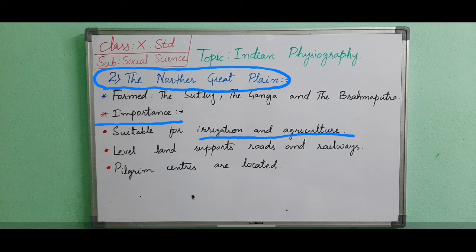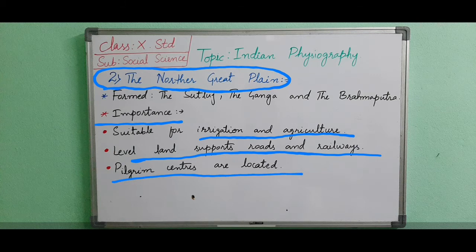The second point is level land supports a network of roads, railways and means of communication. They are useful for industrialization, urbanization and trade. Here industrialization means the formation and growth of industries. It is called industrialization. Urbanization is also the formation and growth of cities. It is called urbanization. A number of pilgrim centers are located here.